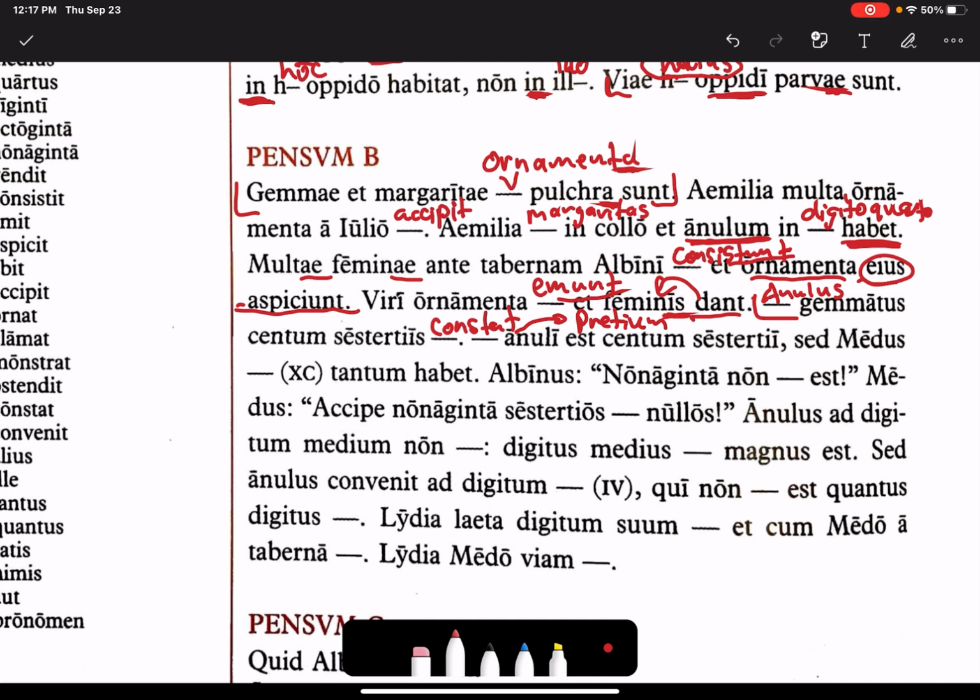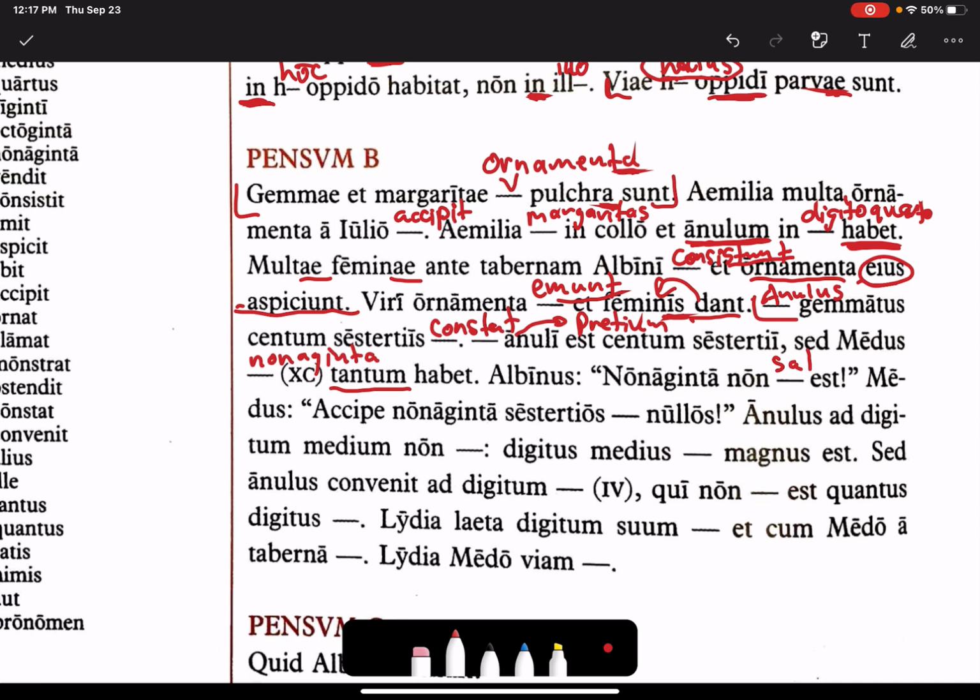Sed Medus blank tantum habet. How many does he have? Only 90. Tantum nonaginta habet. Albinus. Nonaginta. Non satis est. Remember what satis est means? That's right from the chapter. 90 is not enough. Medus. Accipe nonaginta sestertios aut nullos. Aut means or. So either take it or leave it. Accept 90 sestertii or none.